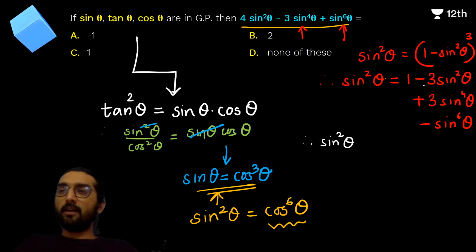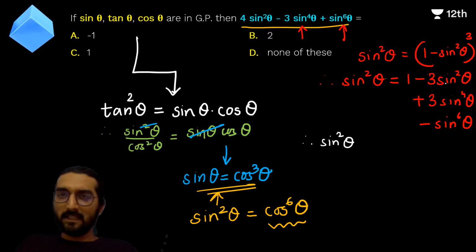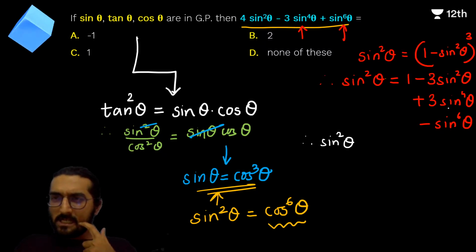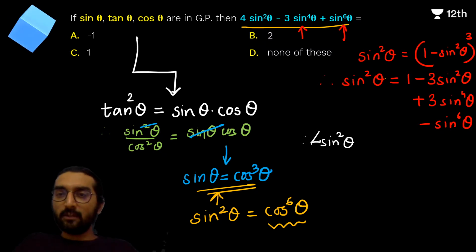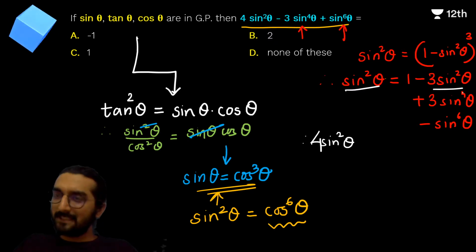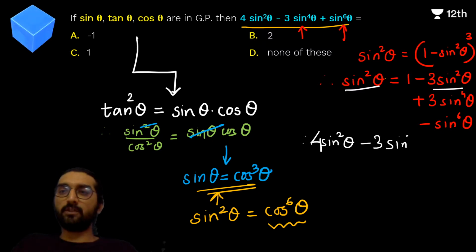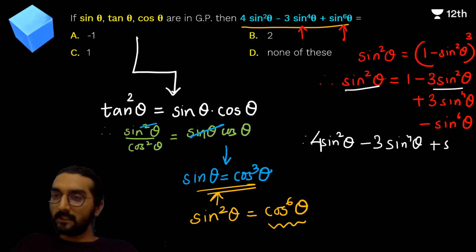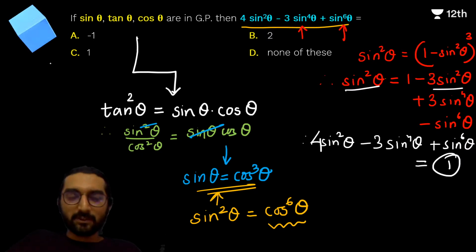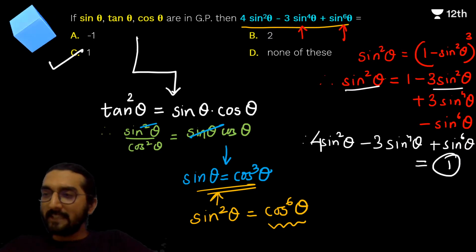All right, so sine square on the left, so we can say therefore sine square, right। Now minus 3 sine square theta, इसको हम अभी के लिए यहीं पे रखते हैं, उसको लेफ्ट हैंड साइड पे डालेंगे तो 4 हो जाएगा, साइन स्क्वायर थीटा प्लस 3 साइन स्क्वायर थीटा will give you 4 साइन स्क्वायर थीटा। Now this 3 sine raised to 4 theta goes on the left becomes minus 3 sine raised to 4 theta, and the minus sin raised to 6 theta goes on the left becomes plus sin raised to 6 theta, yes। और राइट हैंड साइड पे सिर्फ 1 बचता है, and hence the correct answer to this question is option C, 1। राइट गाइज, एवरीवन क्लियर?